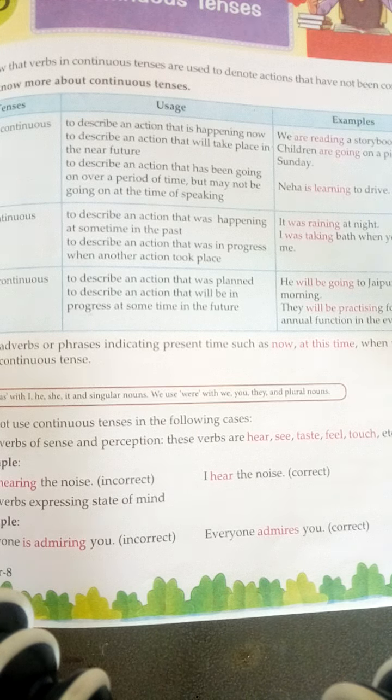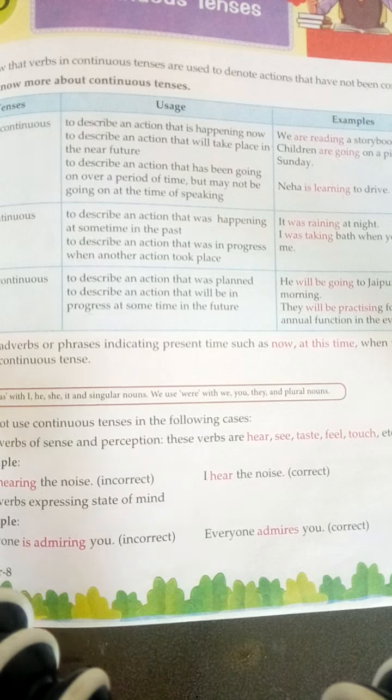Now come to the formation of the sentences. The formula of the present continuous tense is is, am, are plus verb plus ing. Okay, we have to write here the verb along with ing. In past continuous, was, were plus verb plus ing, and in future continuous, will be, shall be plus verb plus ing. Now come to your exercise part.